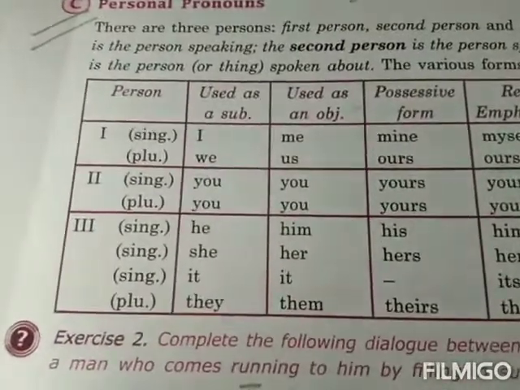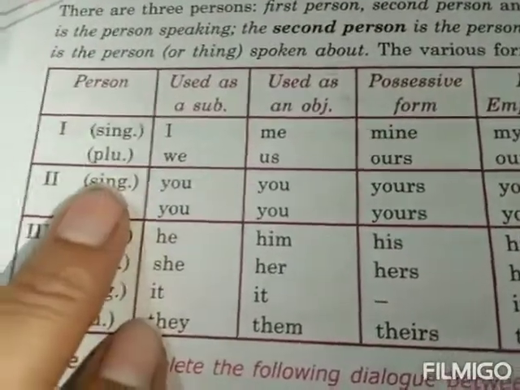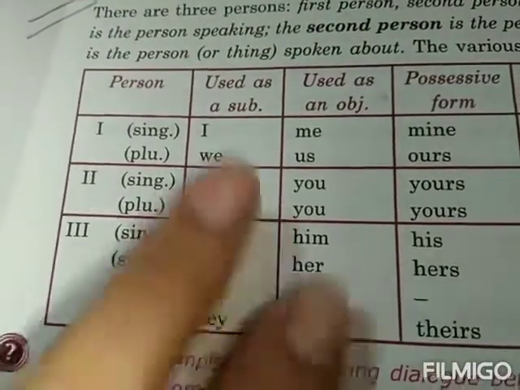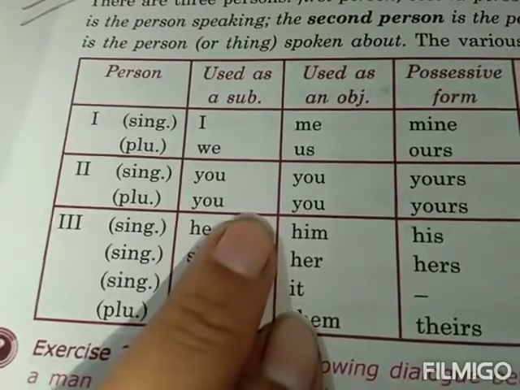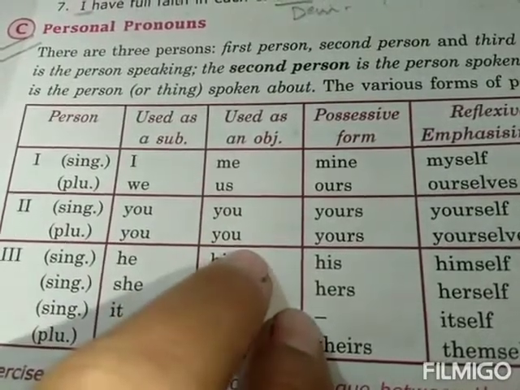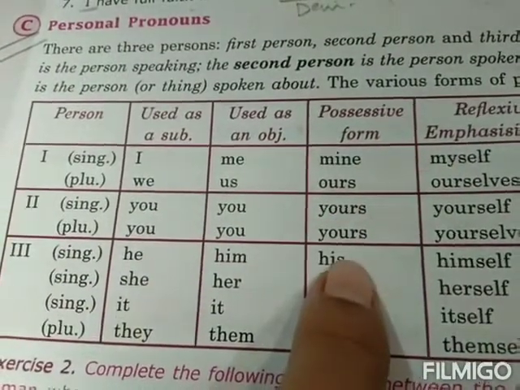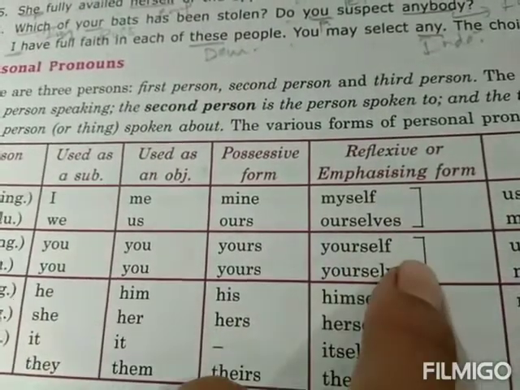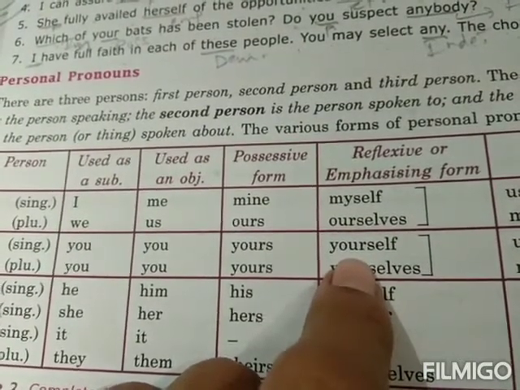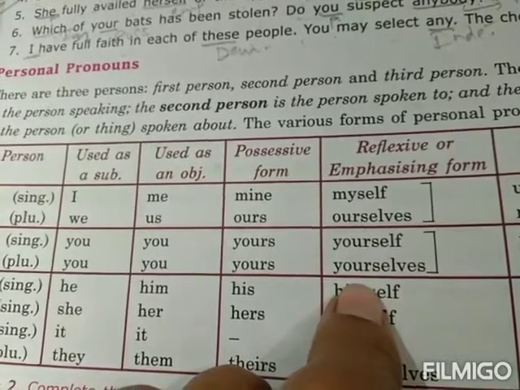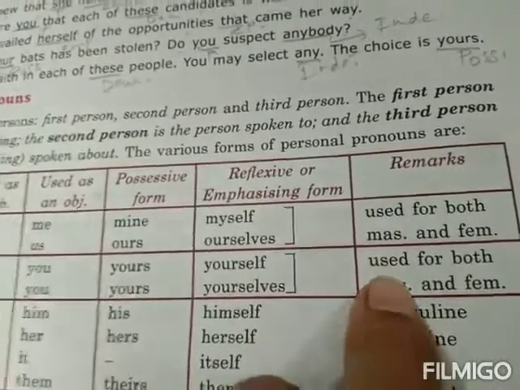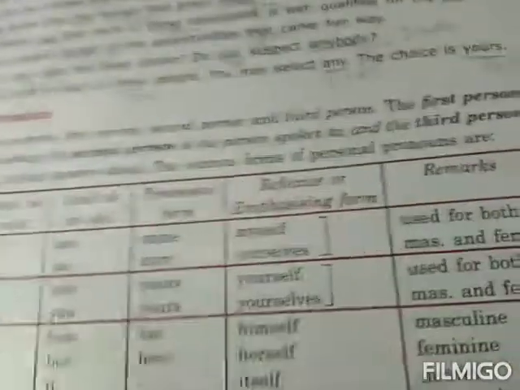Then second person, singular या plural, दोनों हो सकता है. Singular के लिए आप you use करते हो, plural के लिए भी आप you use करते हो. You is a subject which is being used for both singular and plural. Used as an object, that also you use you only. For possessive form you use yours. For reflexive and emphasizing form, when it is singular you use yourself, that is self, and when it is plural we use yourselves, it becomes selves. This is used for both masculine and feminine genders, right?